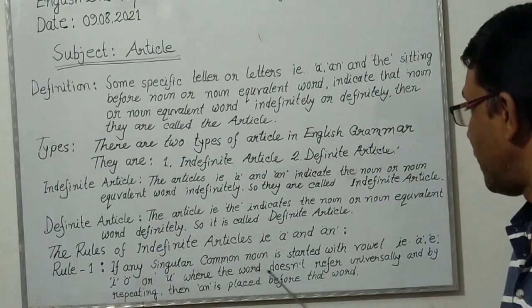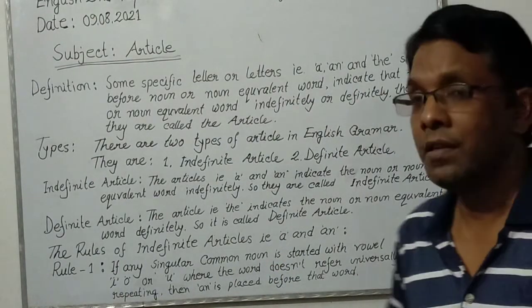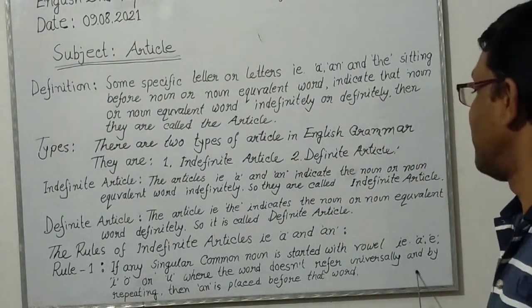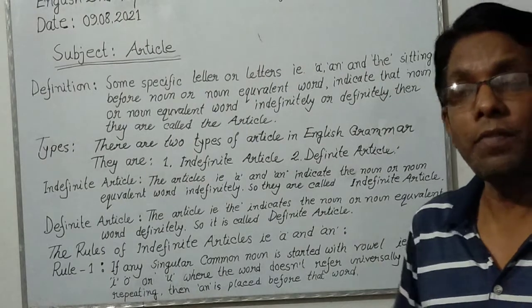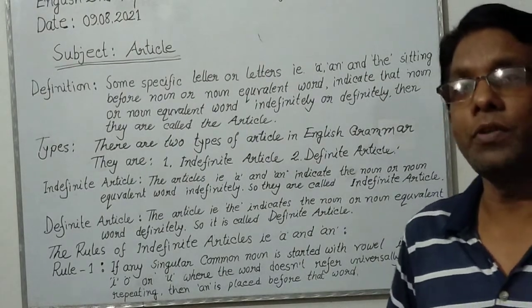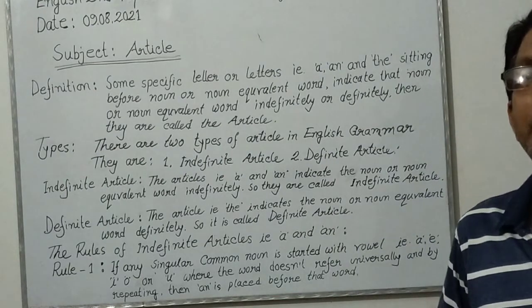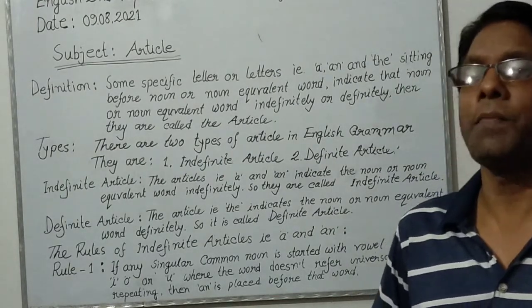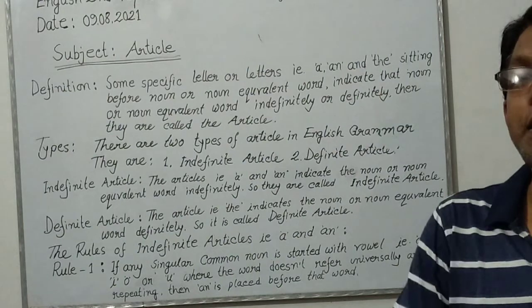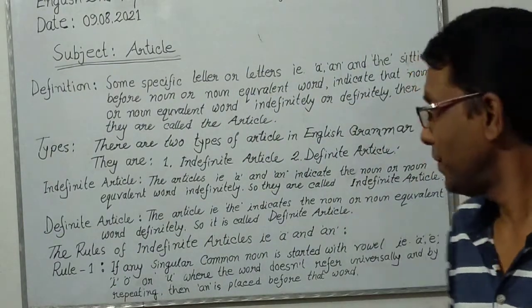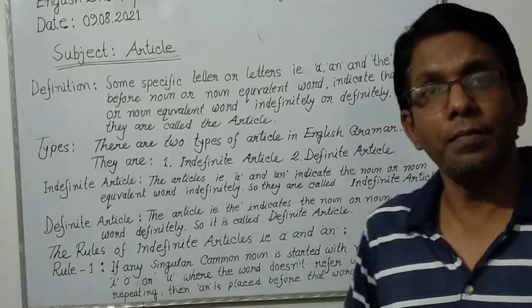And this word can be cited universally. Universally means the person or thing or animal or anything that can be found in the whole world, and it can be repeated.